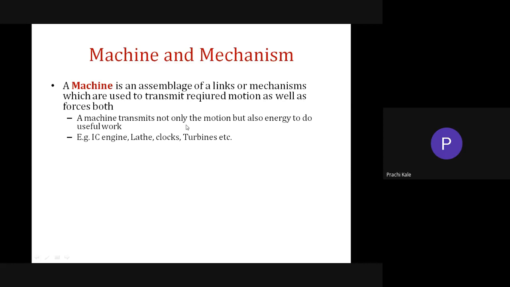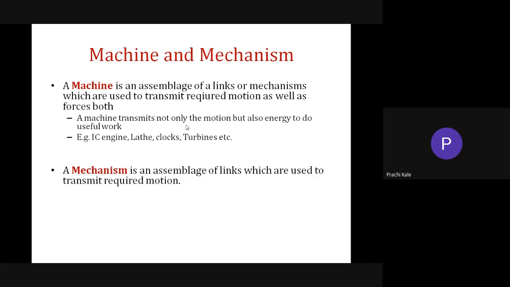A machine will transmit the required motion as well as the forces both. A machine transmits not only motion, but it also transmits energy, right? These are examples of machines: IC engine, lathe, clocks, turbines. Then a mechanism. A mechanism is the assemblage of linkages which are used to transmit the required motion. When 2 or more mechanisms come together, they will give you a machine. You make a linkage and an assembly of them, and it gives you a machine which will transmit motion as well as energy. So a mechanism transmits only motion, but a machine transfers motion as well as energy.